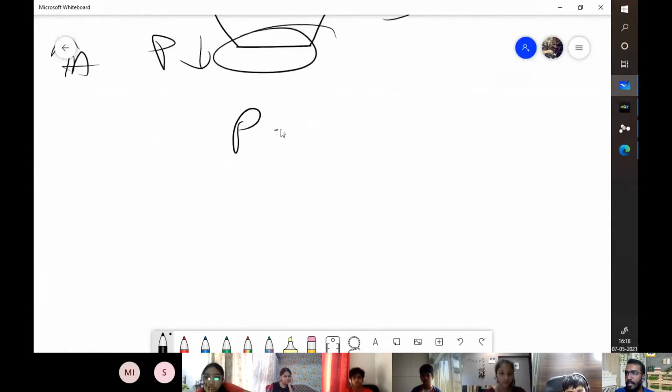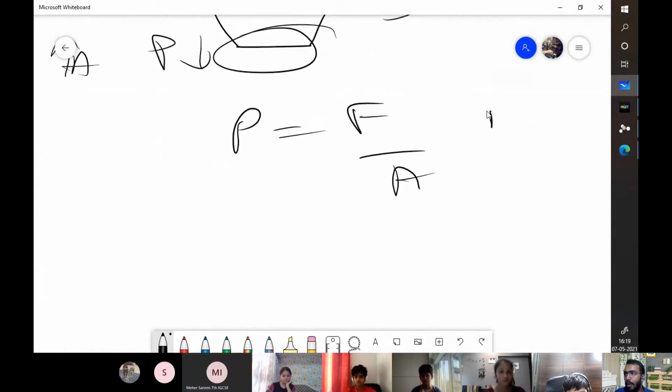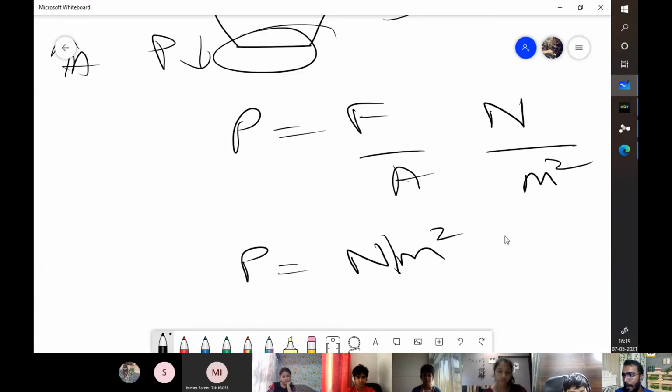So as for the formula, pressure is equal to force upon area. Force will always be in Newton. Area will always be in meters squared. Hence, pressure's unit is also Newton per meter square. Not Newton meter square, but per meter square. So there is a division between them. Okay. Note down this formula, note down the units so that you do not mess up on anything.